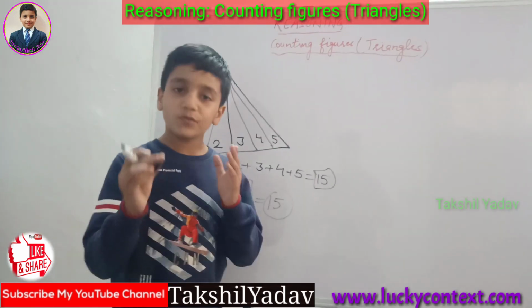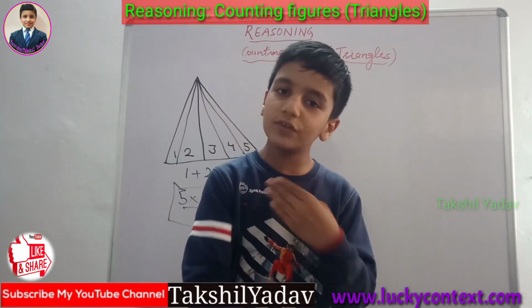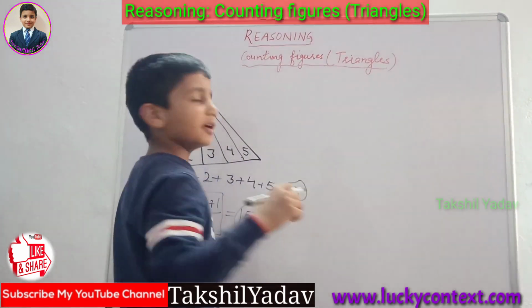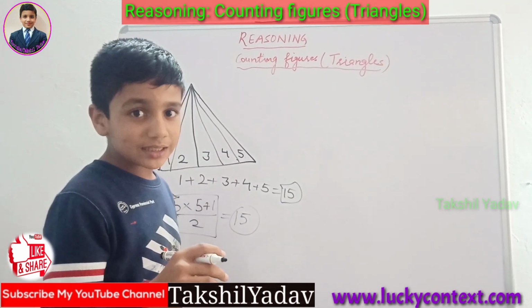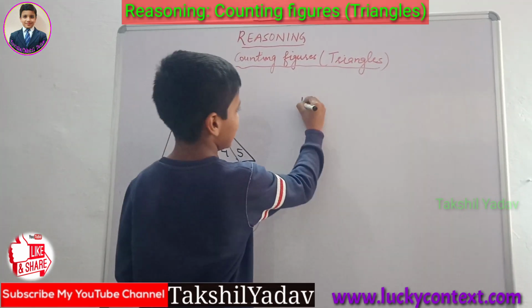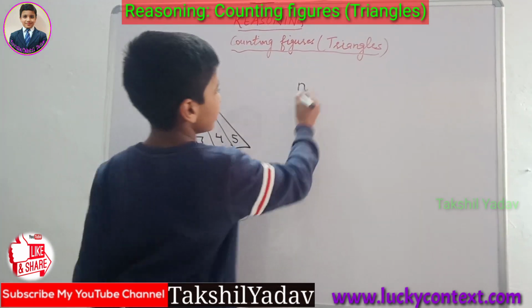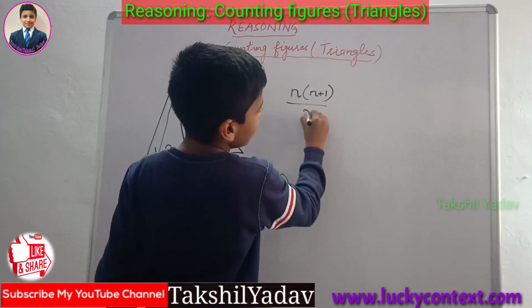Well, some might have confusion about where this method came from. There is a formula with which we can find the total number of games or anything similar. Like if we have to find how many total games are to be conducted if there are 10 teams, then the formula is n, where n is the number of total things present, into n plus 1, divided by 2.